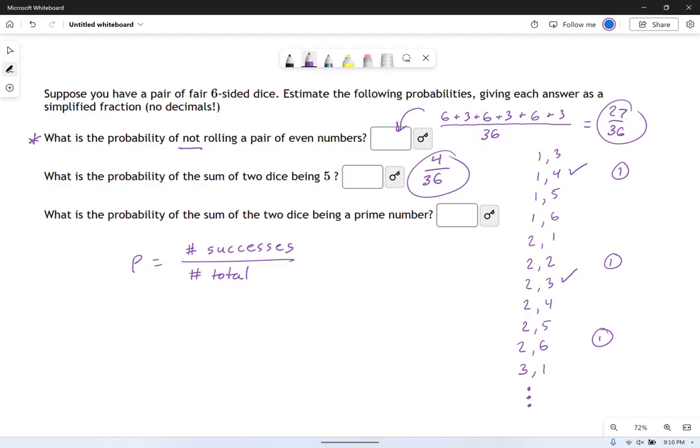And then the last one, what's the probability of the sum of 2 dice being a prime number? Again, this is going to take a little bit. You're probably going to have to make a table like this, unless you just happen to be a dice genius or something. You'll just go through it, sum them up and ask, is this a prime number? Is this a prime number? See, 1 plus 3, not a prime number. 1 plus 4 is, though. 1 plus 2 is also, so we got one right there. 2 plus 1 works. 2 plus 3, right? So you count up the number of ways to succeed at this, divided by the total number of combos possible, that's 36, and you'll have your probability.